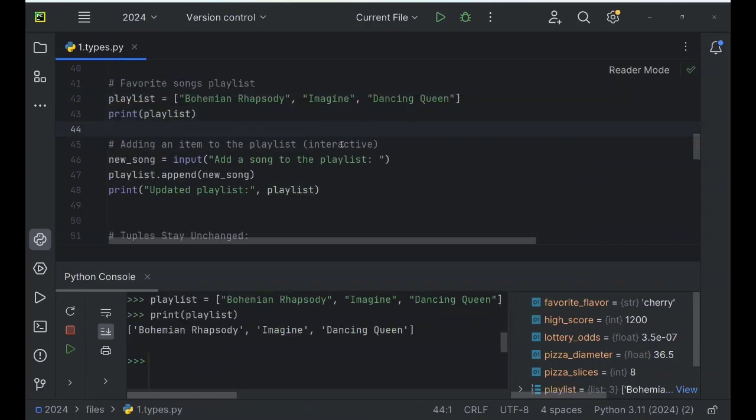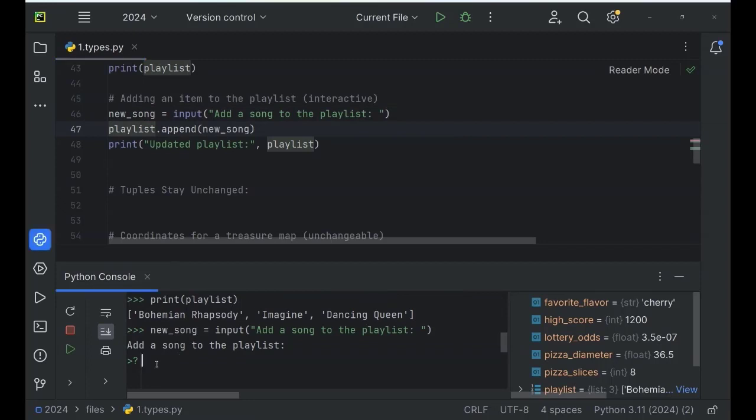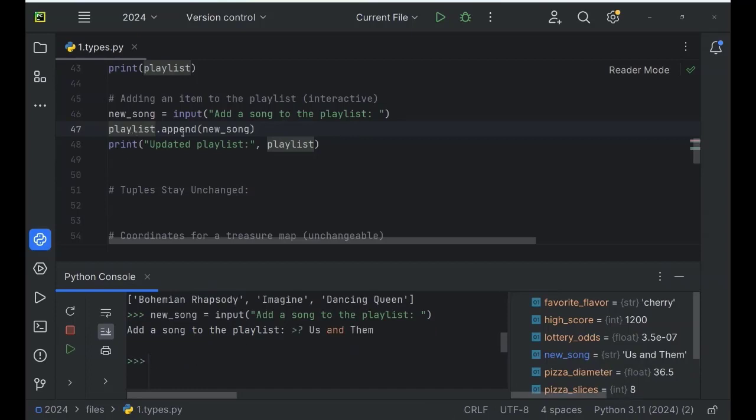We can also add items to the playlist with the append method. We'll be talking much more about these methods, but for now, just know that we can add items to the lists. Again, by using input, like new_song equals input. Again, we can add this to our list by printing this new song, like Us and Them. Now this playlist append method is applied with the new song information, and we can print it out.